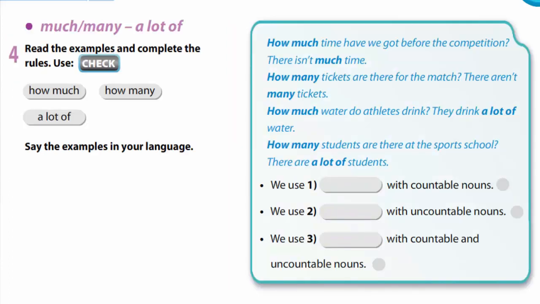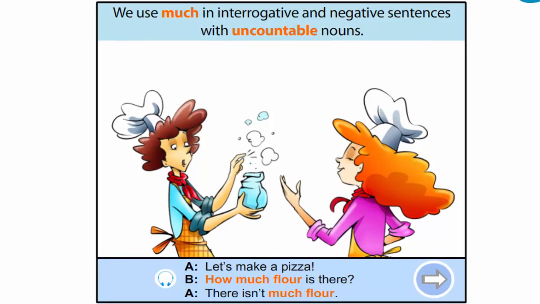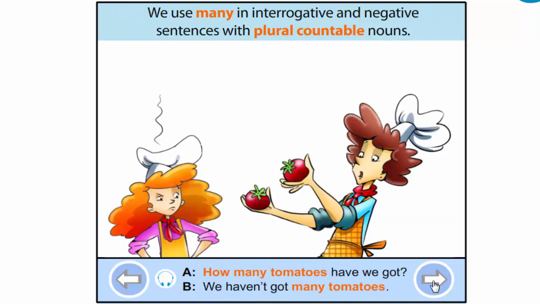In exercise 4, we are going to remember much, many, a lot of. Let's remember some rules. We use much in interrogative and negative sentences with uncountable nouns. Let's make a pizza. How much flour is there? There isn't much flour. We use many in interrogative and negative sentences with plural countable nouns. How many tomatoes have we got? We haven't got many tomatoes.